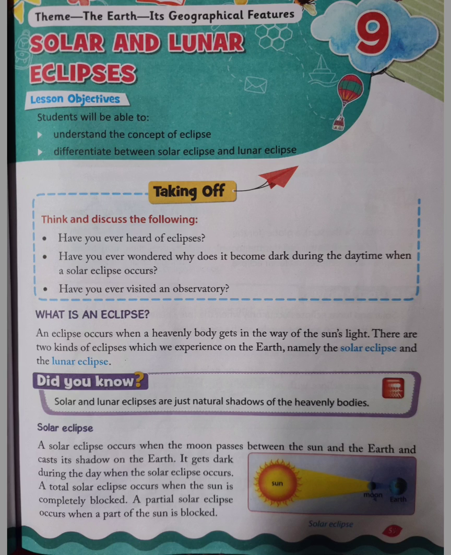Let's discuss solar eclipse. A solar eclipse occurs when the moon passes between the sun and the earth and casts its shadow on the earth. It gets dark during the day when the solar eclipse occurs. A total solar eclipse occurs when the sun is completely blocked. A partial solar eclipse occurs when a part of the sun is blocked. You can see the solar eclipse in the image given on the right corner.